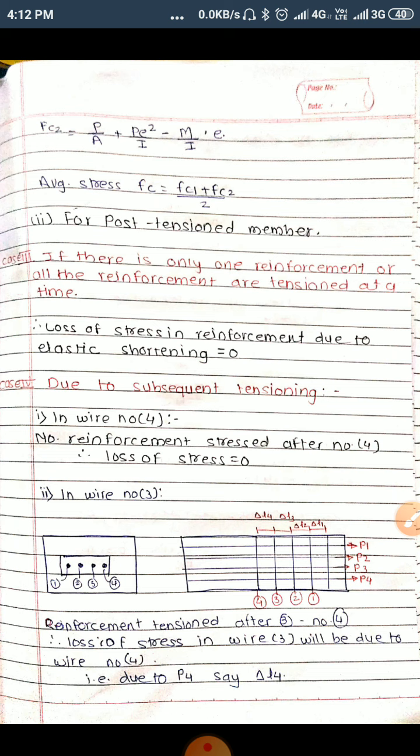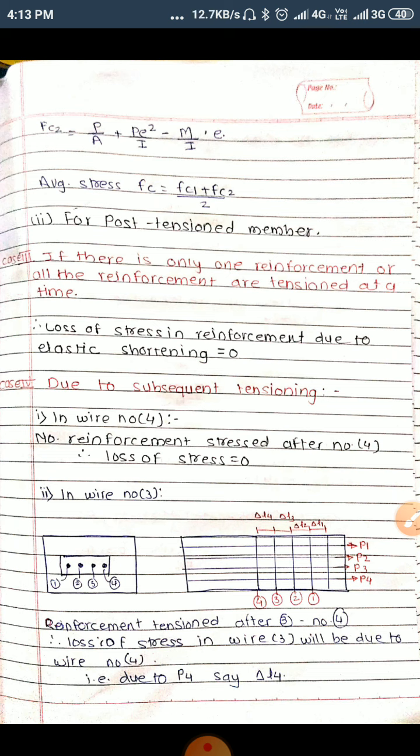So there is a first case and a second case. If there is only one reinforcement, or all the reinforcement is tensioned at a time, there will be zero loss. And in the second case, due to subsequent tensioning, consider this diagram: there are a total of 4 wires to be tensioned. P1, P2, P3, P4 is the pre-stressing force we are supposed to apply, and delta L4, delta L3, delta L2 and delta L1 is the shortening or change in length of these particular tendons.